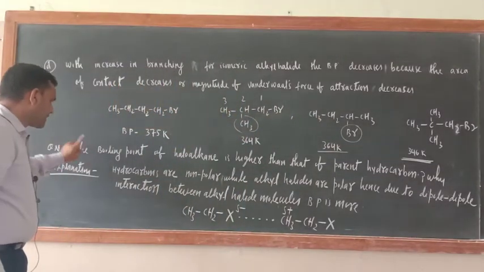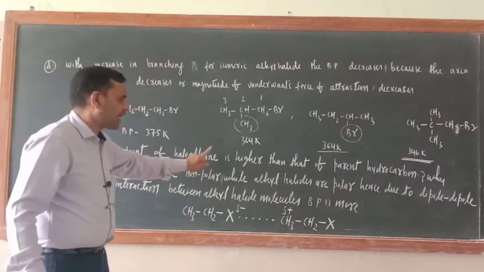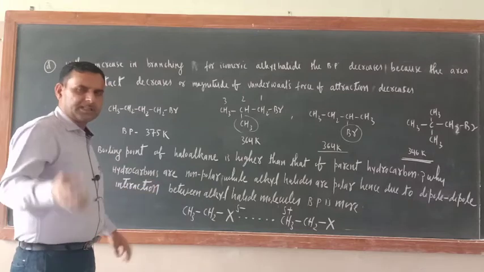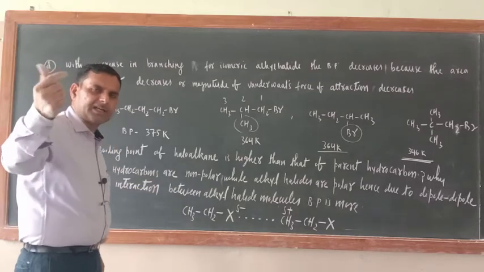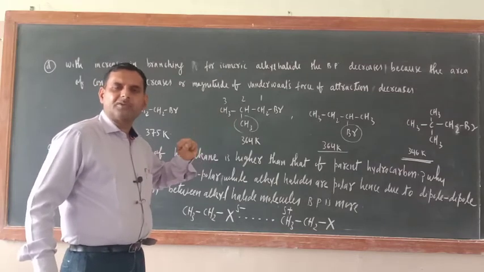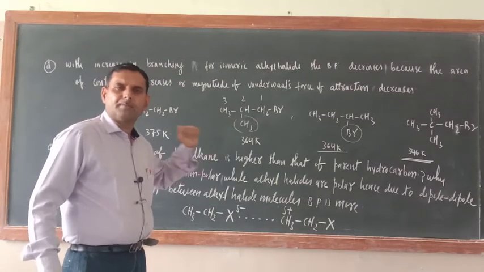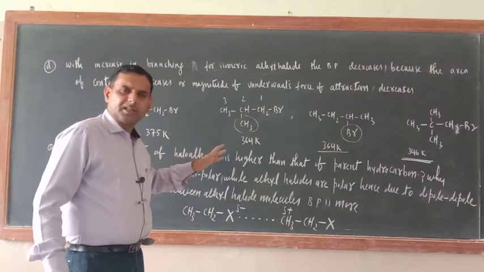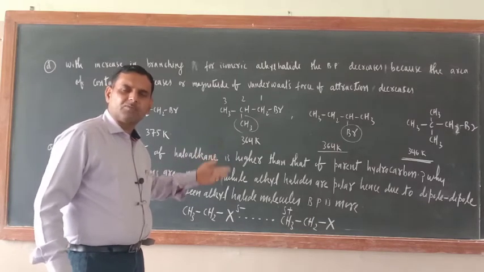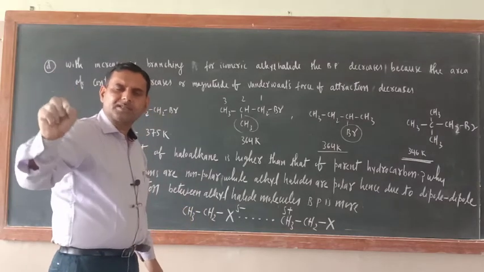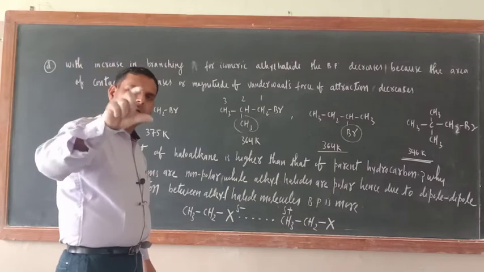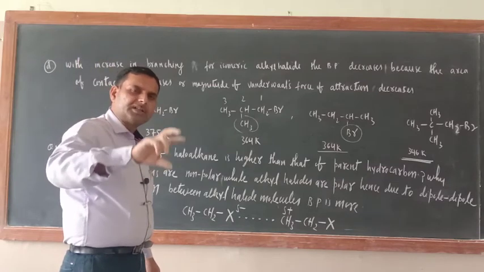Next question is, the boiling point of haloalkane is higher than that of the parent hydrocarbon. Why? Hydrocarbon means alkane, alkene, alkyne. So in alkane, alkene, alkyne, basically carbon and hydrogen bond is there, and that bond is a non-polar bond. Okay. So what is there? Their dipole interaction is not there. While in case of alkyl halide, what is there? C-X bond is there, and X is more electronegative. So due to difference in electronegativity in the C-X bond, there is a polarity.